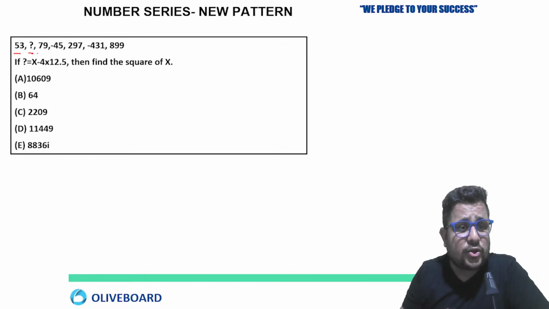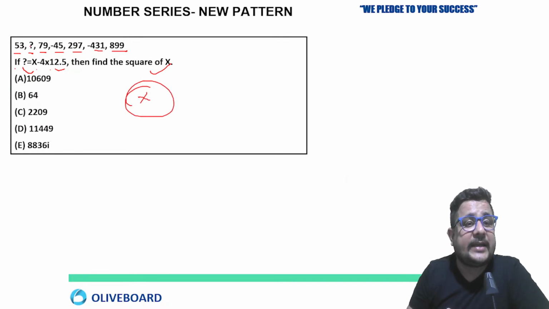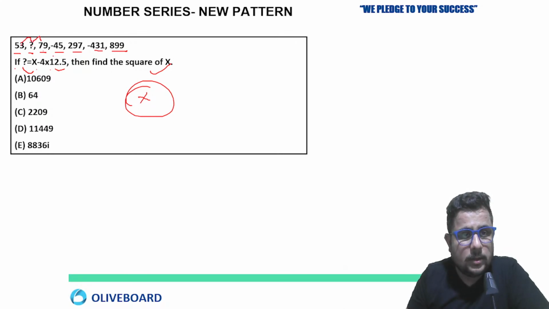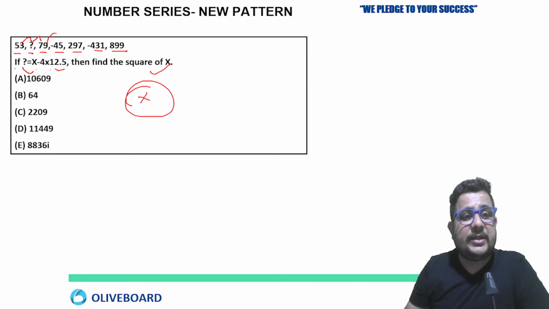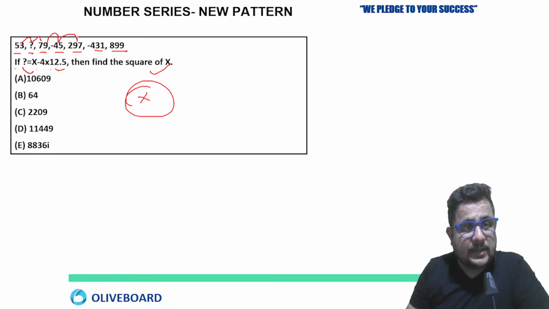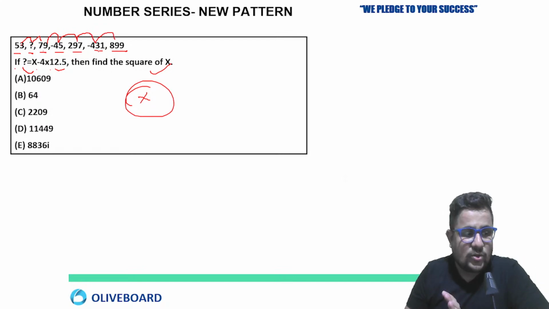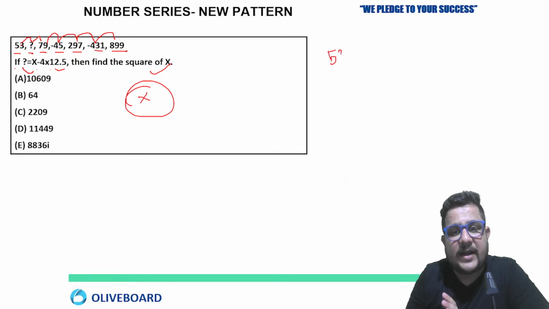So 53, question mark, 79, minus 45, 297, minus 431, 899. If question mark is equal to x minus 4 multiplied 12.5, then find out the square of x. So square of x you need to find out. So value of second is what? 53, question mark, 79. We cannot determine from here, right? But as we can see, 79 to 45 then decreasing, then increasing, then decreasing, then increasing. So decreasing, increasing pattern is going on here. So on the basis of that, we can find out the pattern.